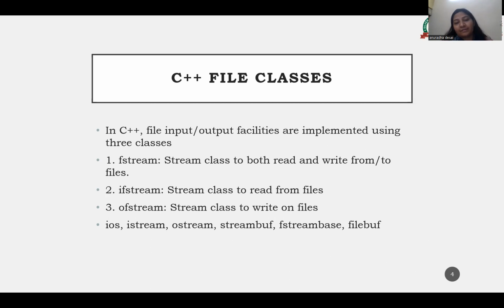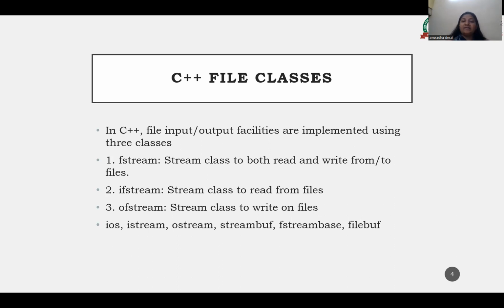Okay, now the fstream class. The fstream class provides the support for simultaneous input and output operations. Simultaneous means at the same time. So it inherits all the functions from the istream and ostream classes through iostream.